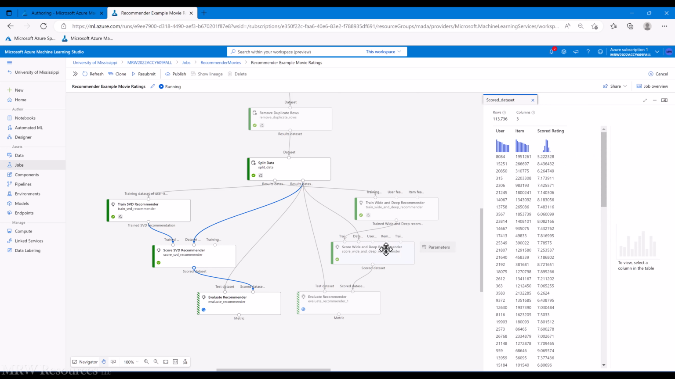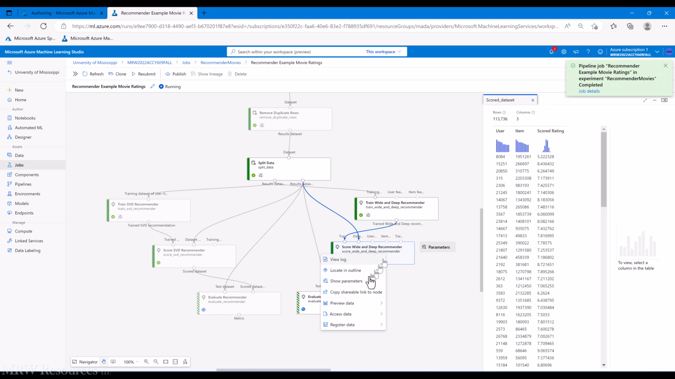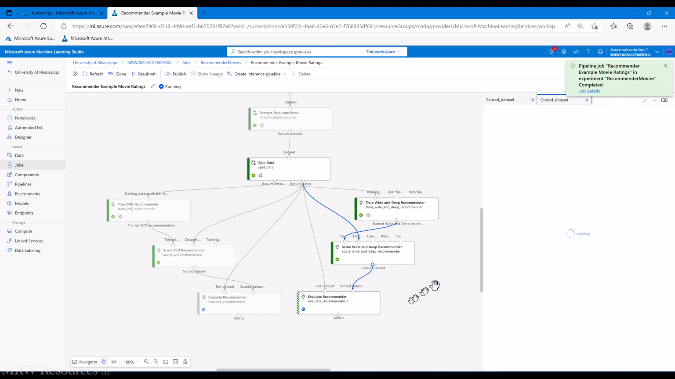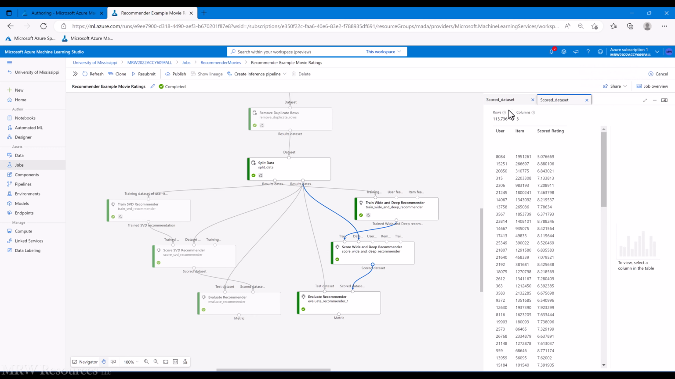Okay, let's see what the score wide and deep looks like. 5.07669, 5.22. So the ratings are pretty close using both approaches. Let's see what that second one was. 8.88, 8.43. So slightly different algorithms, slightly different ratings, but similar in the rating score.